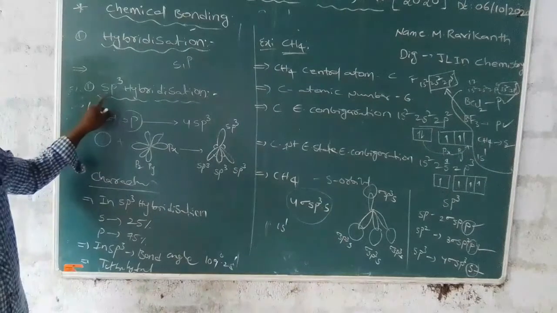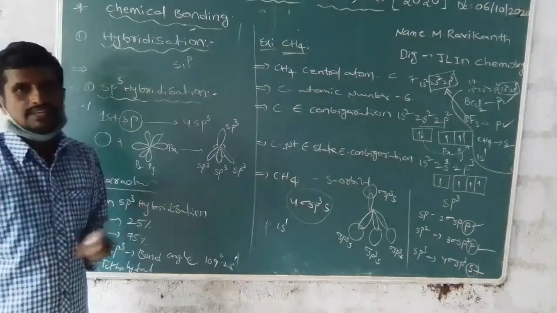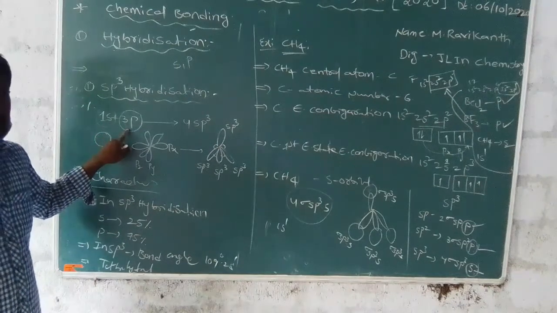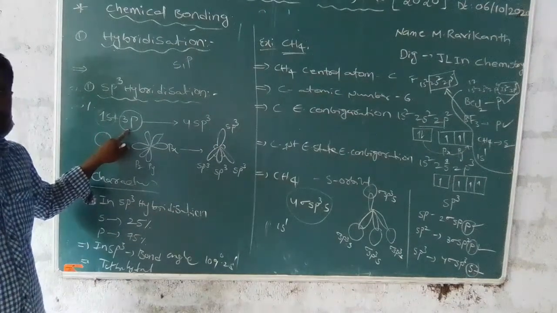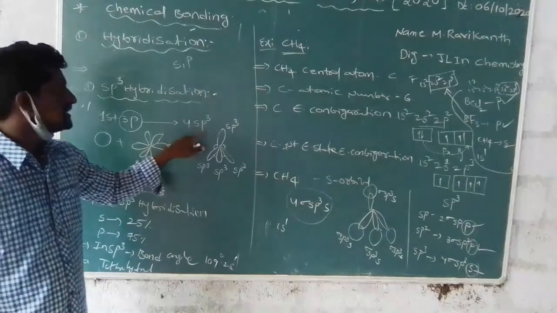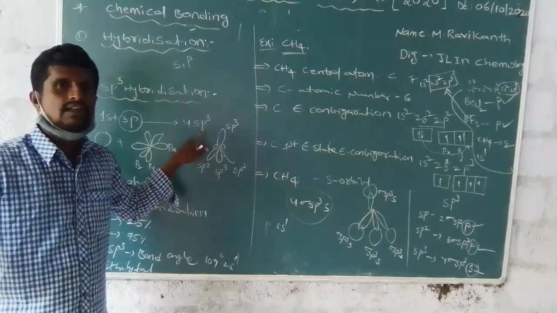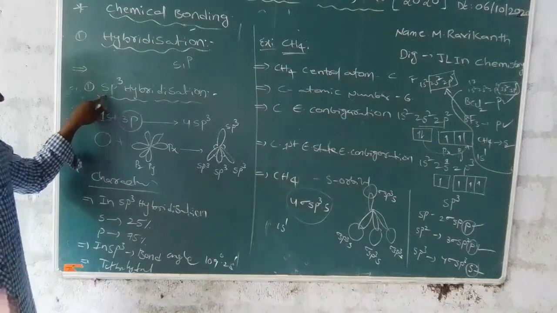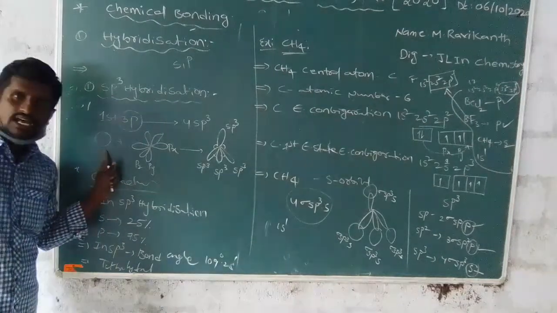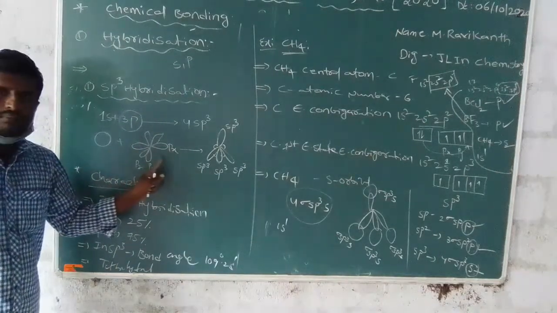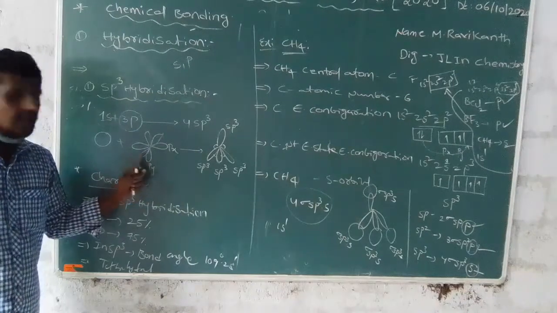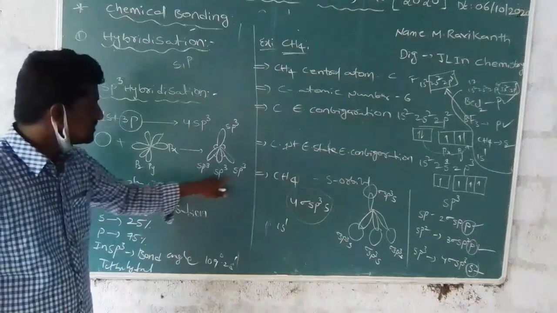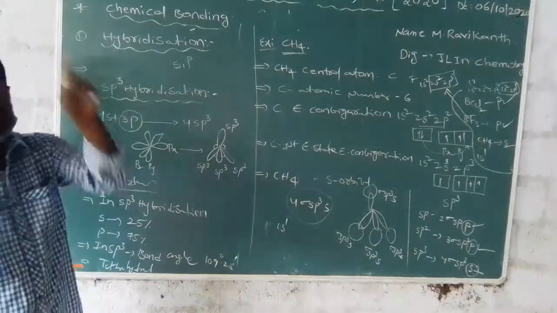Once again, listen to me. sp3 hybridization: 1 s orbital and 3 p orbitals overlap or intermix to form 4 sp3 hybridized orbitals, which is called sp3 hybridization. This is 1 s orbital and 3 p orbitals, px, py and pz, forming 4 sp3 hybridized orbitals.